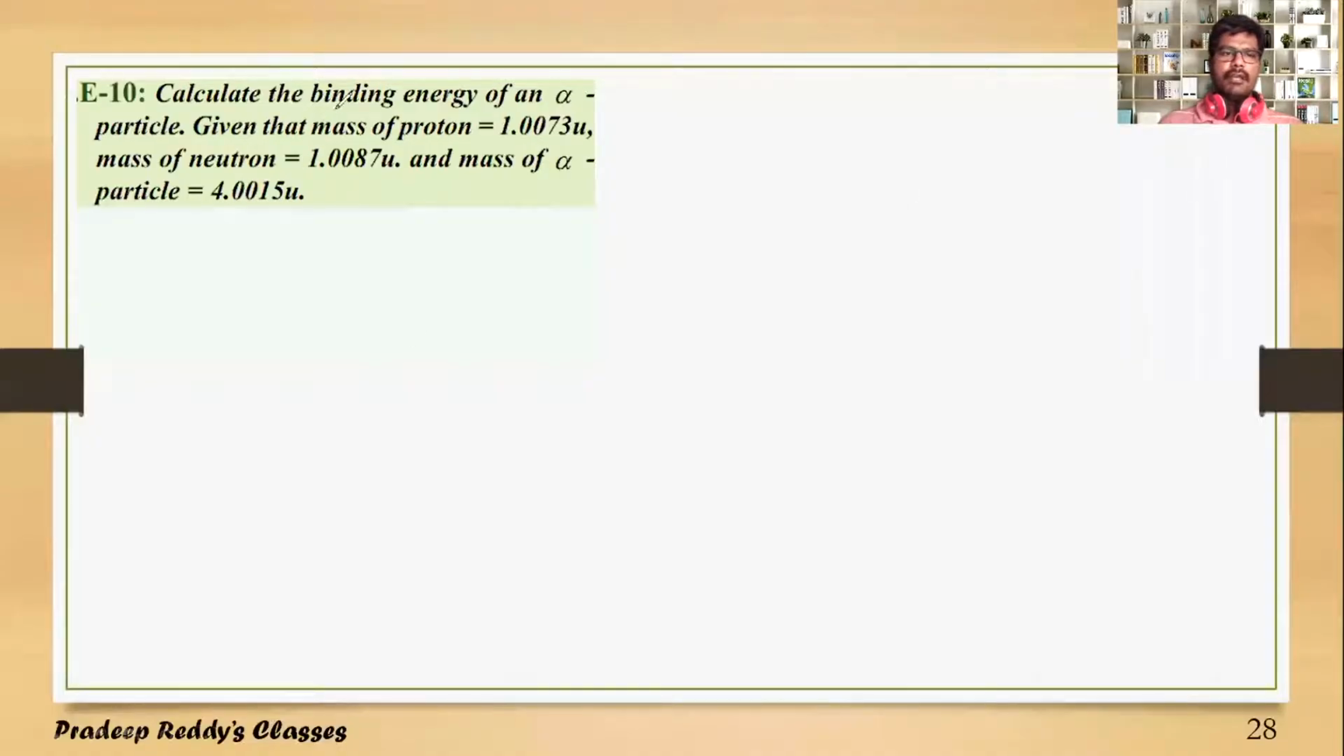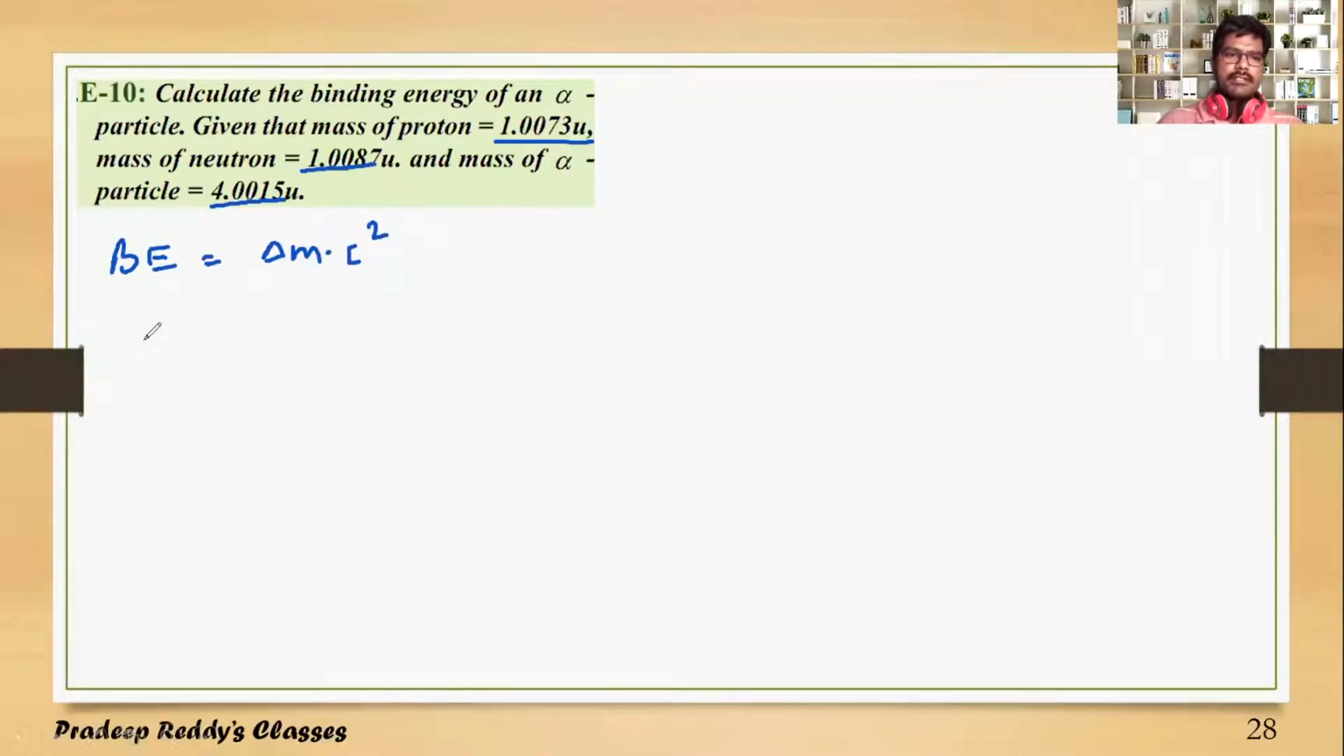Calculate binding energy of an alpha particle, given that mass of the proton is this much, mass of the neutron is given, and mass of the alpha particle is given. You are now supposed to find out the binding energy of the alpha particle. As we know, alpha particle has mass 4 times that of the proton. So binding energy of an alpha particle is equal to delta m into c square, where delta m is the mass defect of this alpha particle.